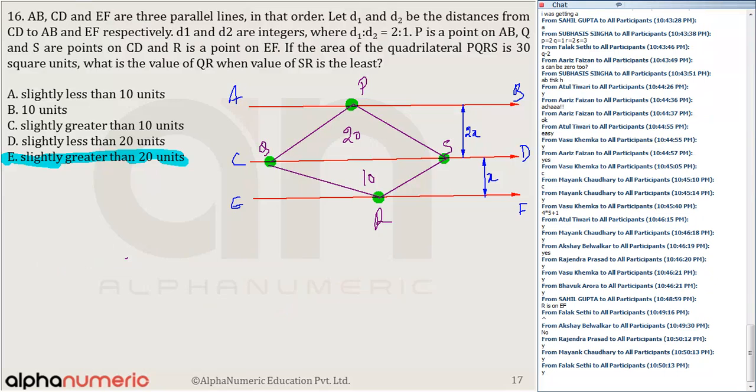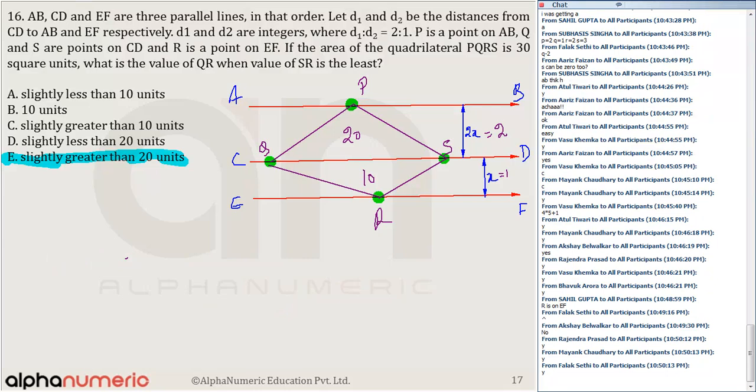Okay? And so let us say x is equal to 1 and this is equal to 2, because they are integers. So the minimum possible value of x is 1. So the minimum possible value of 2x is 2. Because the question is, what is the value of QR when SR is equal to least?